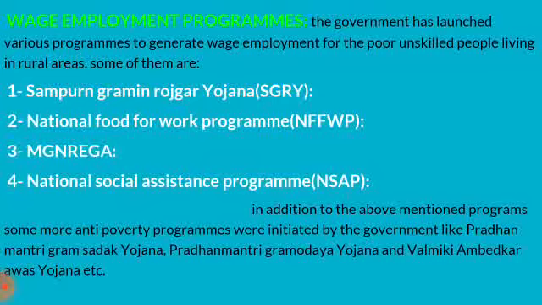In addition to the above mentioned programs, some more anti-poverty programs were initiated by the government, like Pradhan Mantri Gram Sadak Yojana, Pradhan Mantri Gramodaya Yojana, Valmiki Ambedkar Awas Yojana, etc. The Indian government has also introduced a few schemes to provide health insurance to poor people from 2014.